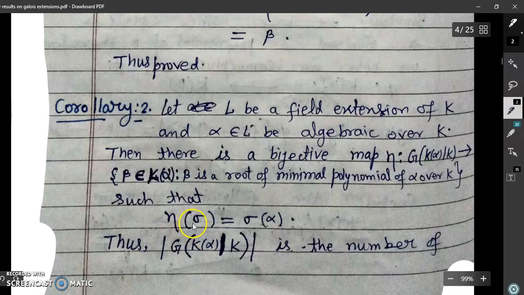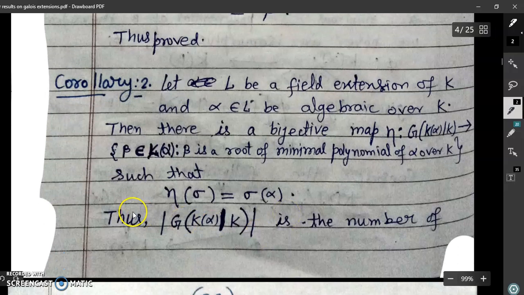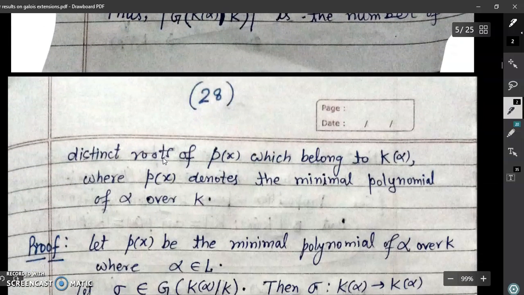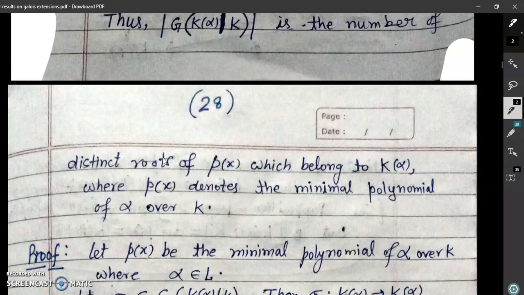This correspondence is given by eta of sigma is equal to sigma of alpha. Since there is a 1-1 correspondence, the number of elements in the Galois group will be equal to the number of roots of the minimal polynomial of alpha belonging to K(alpha). This is our result.